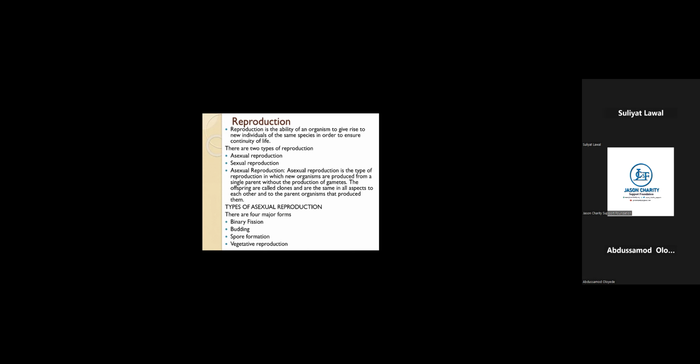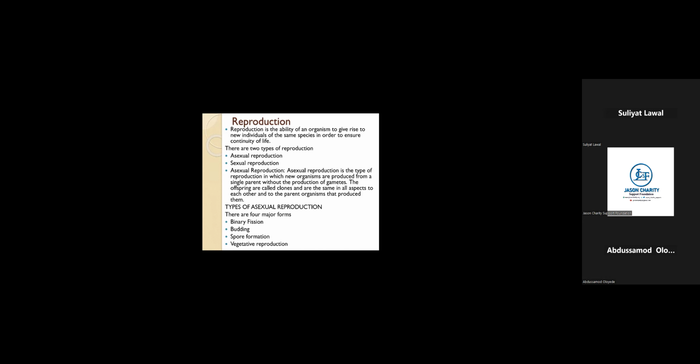So there are two types of reproduction. We have asexual reproduction and sexual reproduction. Asexual is the type of reproduction whereby new organisms are produced from a single parent without the production of gametes. In asexual reproduction, just one parent will give rise to the new offspring. Now this is common among unicellular organisms.